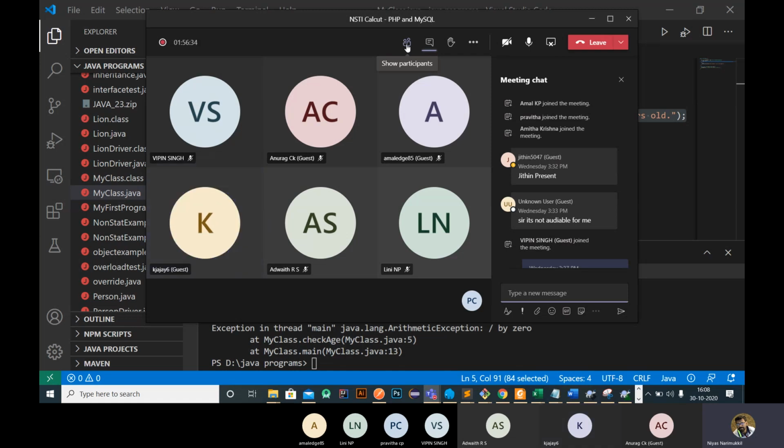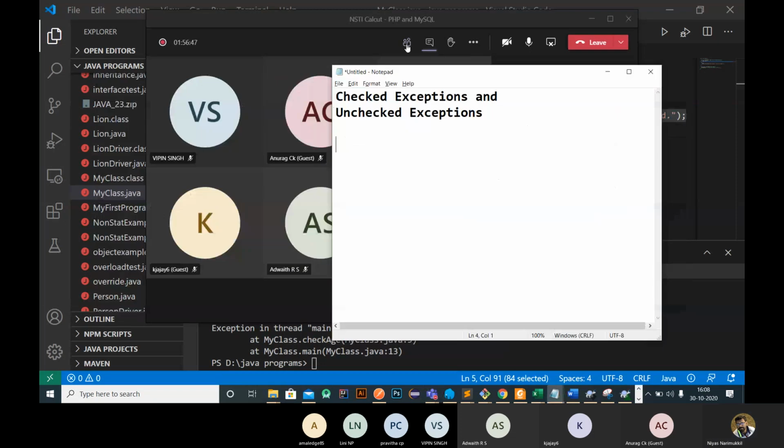Is there any question relating to threads? We only concentrate on how to create threads. There are two ways we can create threads. One is extending a Thread class, so threads can be created with the help of inheritance, right? Extends Thread class. There is a class called Thread, so in that manner we can create it. And another one is we can implement an interface, the Runnable interface.